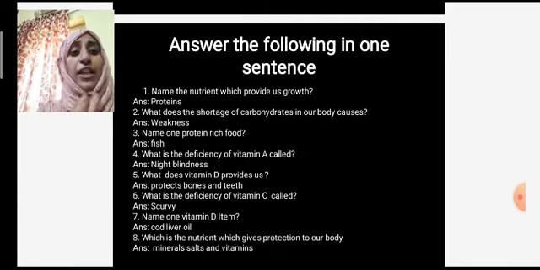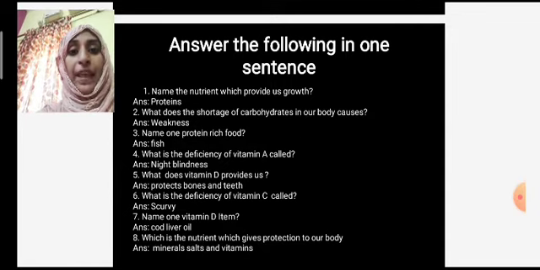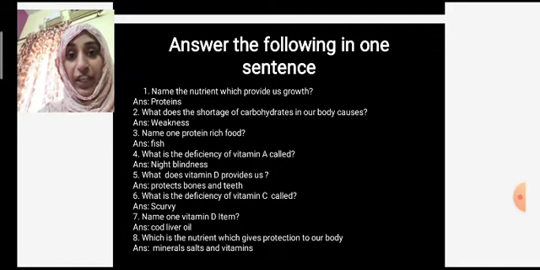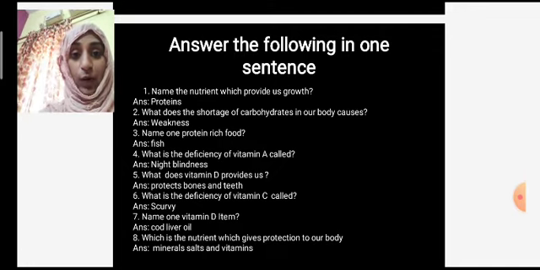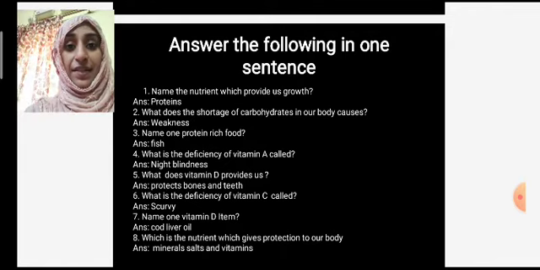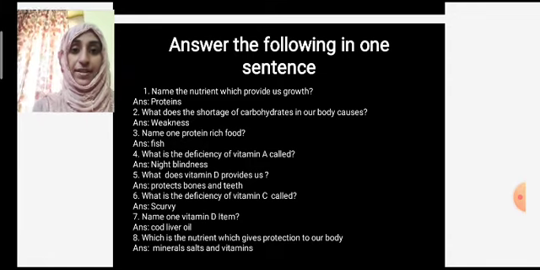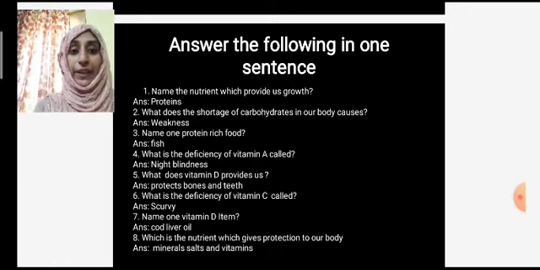Which is the nutrient which gives protection to our body? Yes, minerals, salts and vitamins are the nutrients which provide protection to our body. Then these are the few one-line answers. You have to learn them perfectly. Write them in your class workbook, which is very helpful for your FA and essay. Okay, learn it properly.